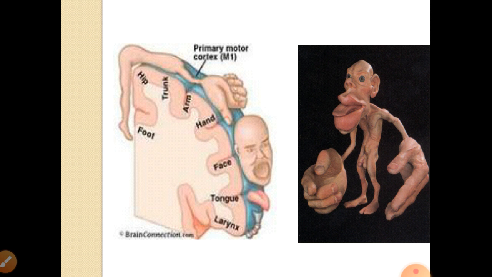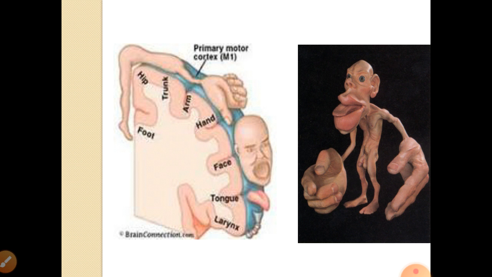From above the vertex on the medial side, in the paracentral lobule, you can see below the hip joint the representation of the thigh and knee, the lower part of the foot, the urinary bladder reflex, that is the micturition reflex, and the defecation or rectal reflex. So the representation is upside down.